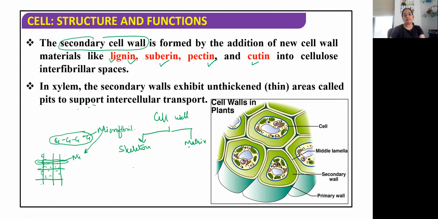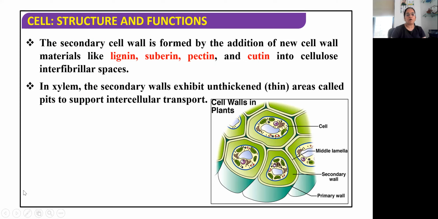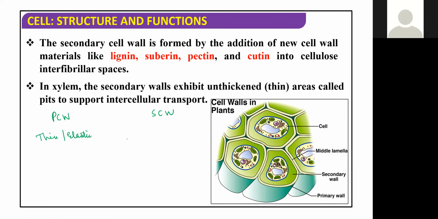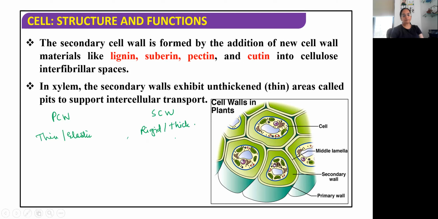So we said primary cell wall and secondary cell wall, and you must keep differentiating between them. Here, this is the primary cell wall and this is the secondary cell wall. The primary cell wall is very thin and elastic. I hope you are also writing. The secondary wall is rigid and thick. The primary cell wall is capable of growth. The secondary wall is generally present in the mature cell and does not have the capacity for growth.